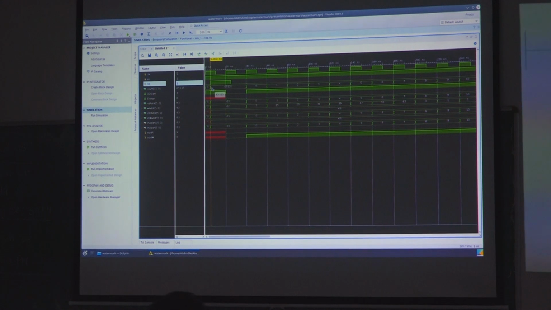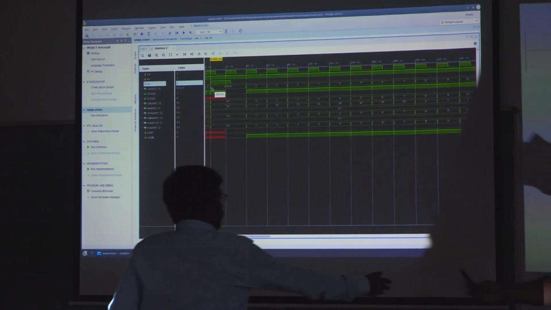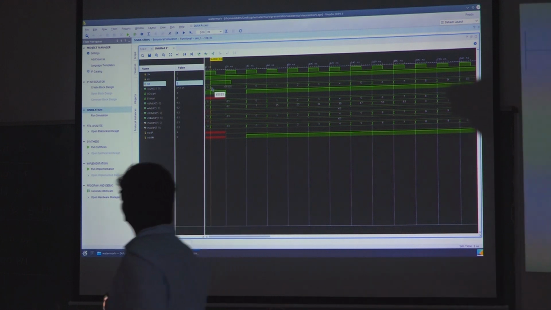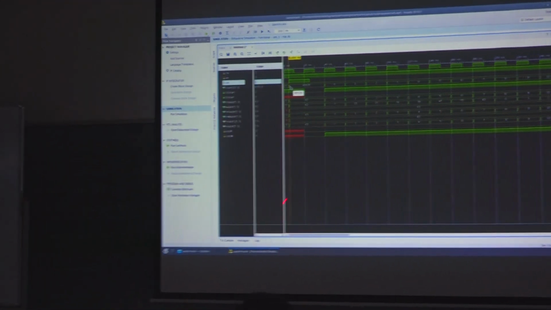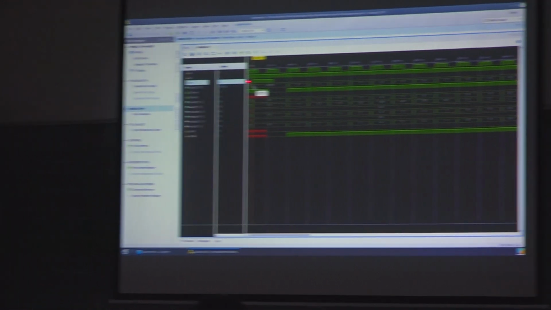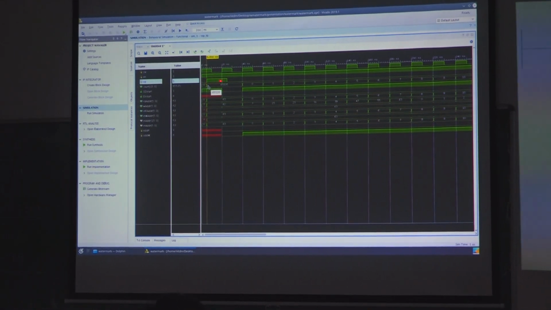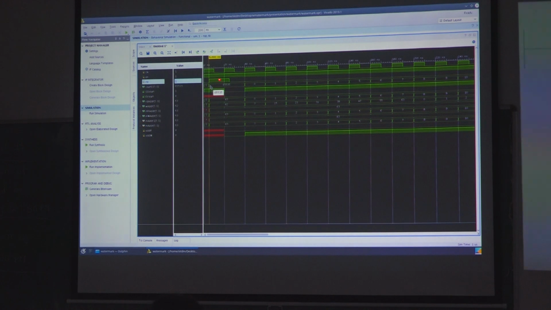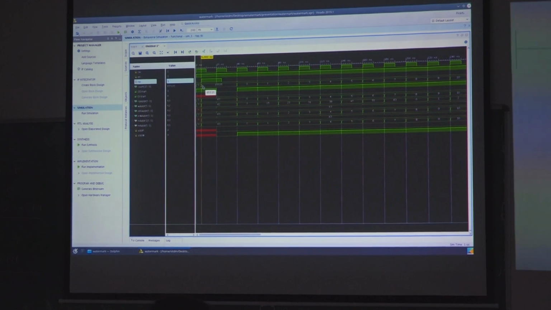This is the yellow line pointer. Here the reset signal gets high. Once the reset signal gets high, including the master counter, all other values will go to the initial state. Once the reset goes low, after that it has to go for normal operation.